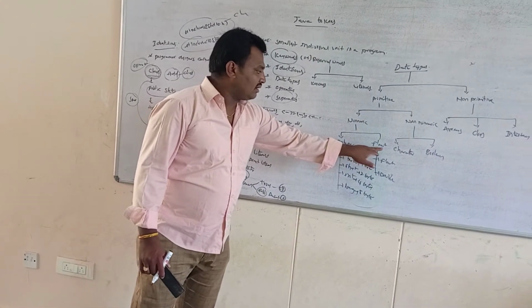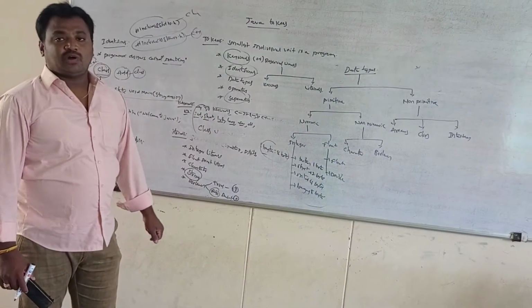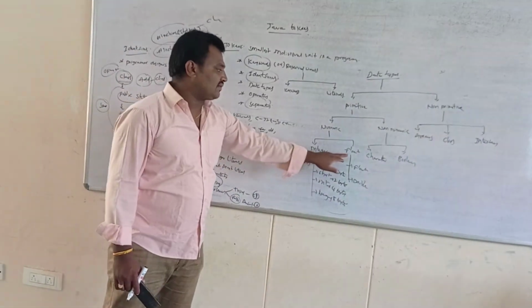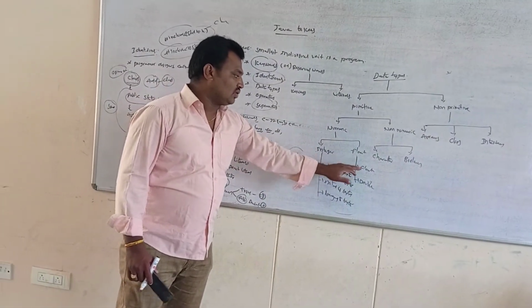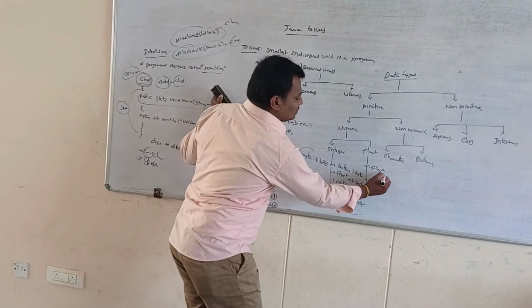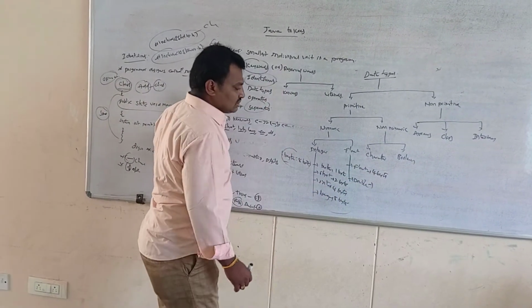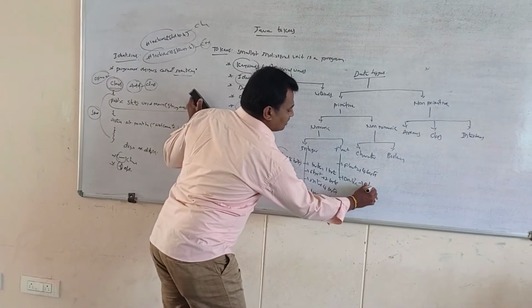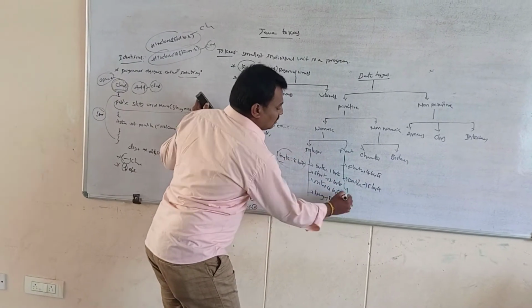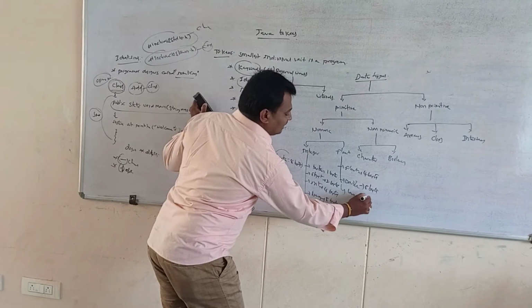Next, we go for floating point values. Floating point means decimal points or fractional values. Float stores values in 4 bytes, and double stores 8 bytes, and again it is classified into long double, that is 10 bytes.